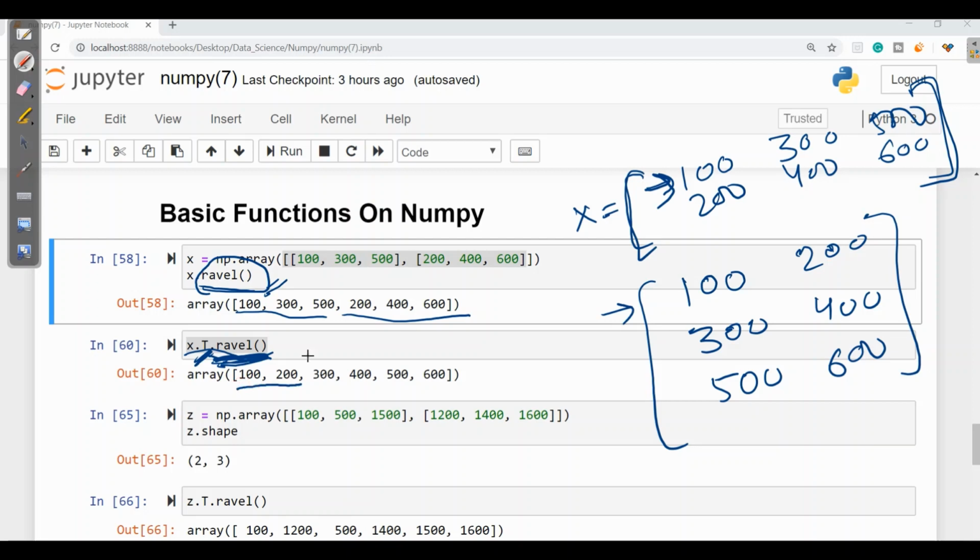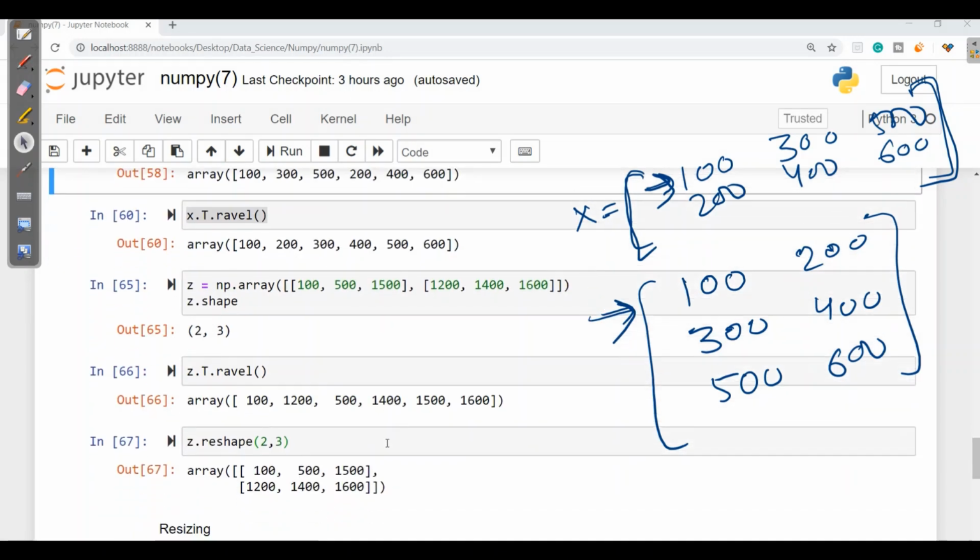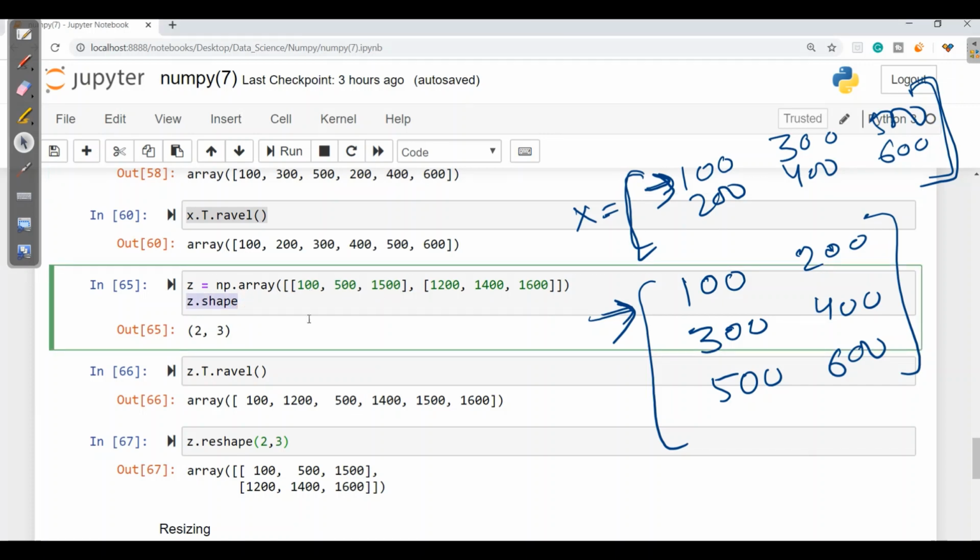See, first 100, 200, 300, 400, and 500, 600. It will flatten as per row. Now for the next, if we want to see the shape of the array, here we have 2 cross 3. The first 2 is for row and 3 is for column.